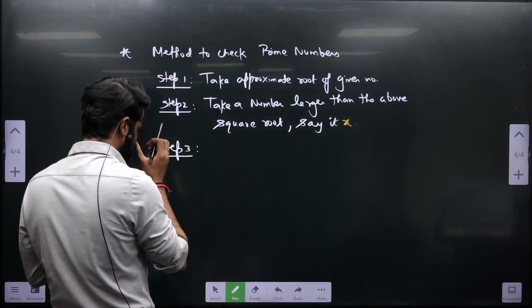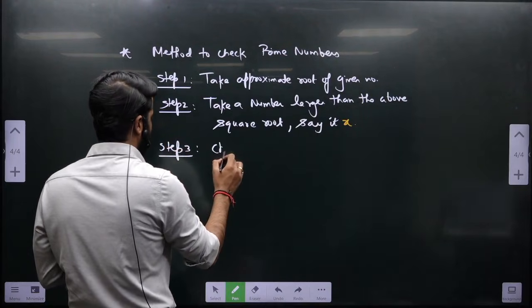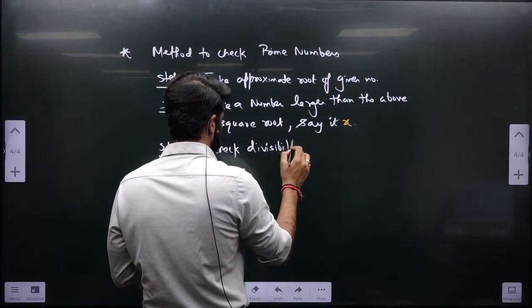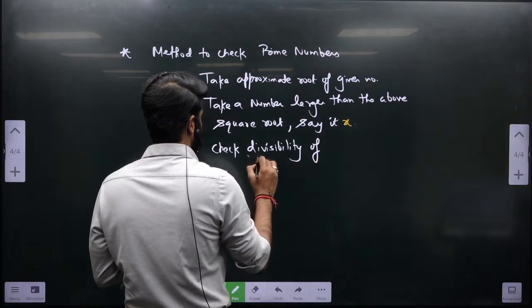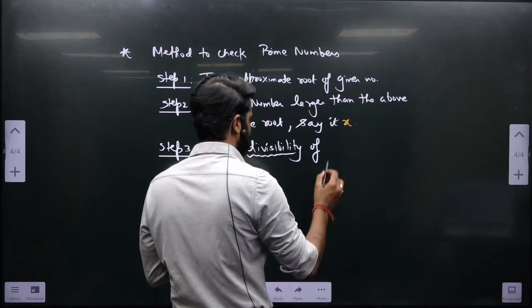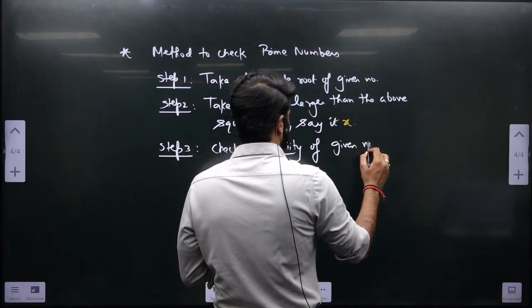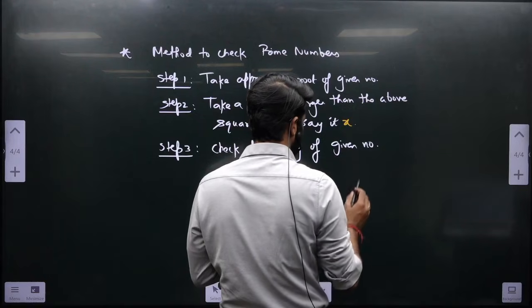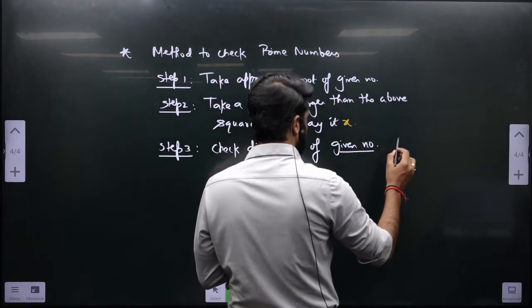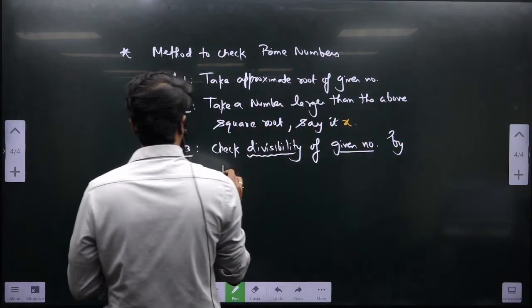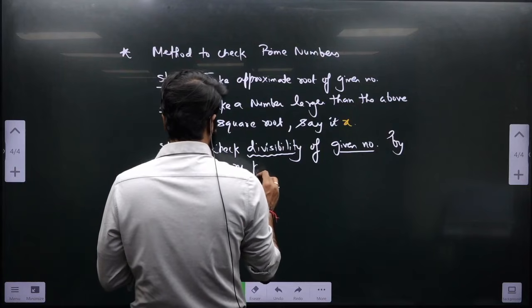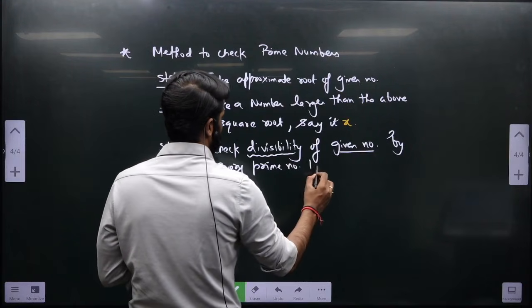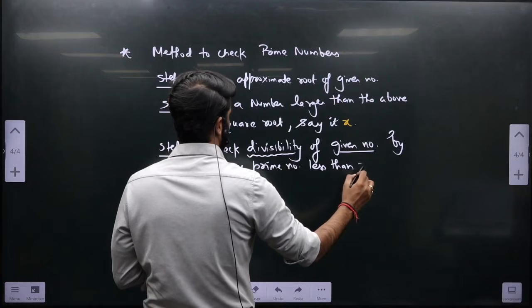Step 3: check divisibility of the given number by every prime number less than x.